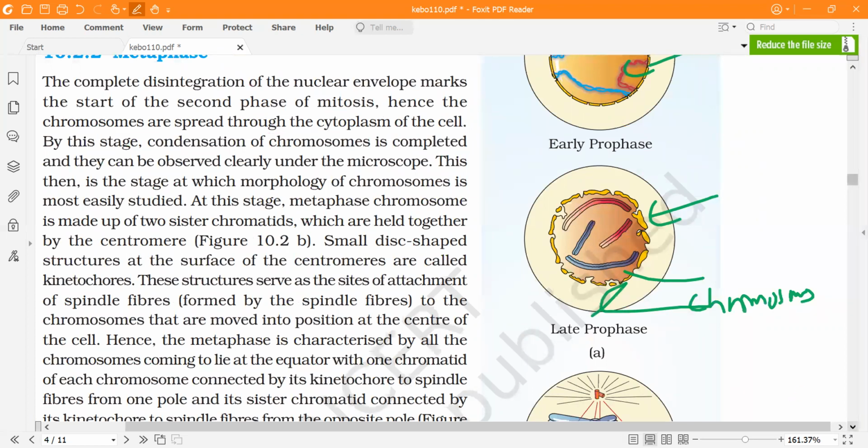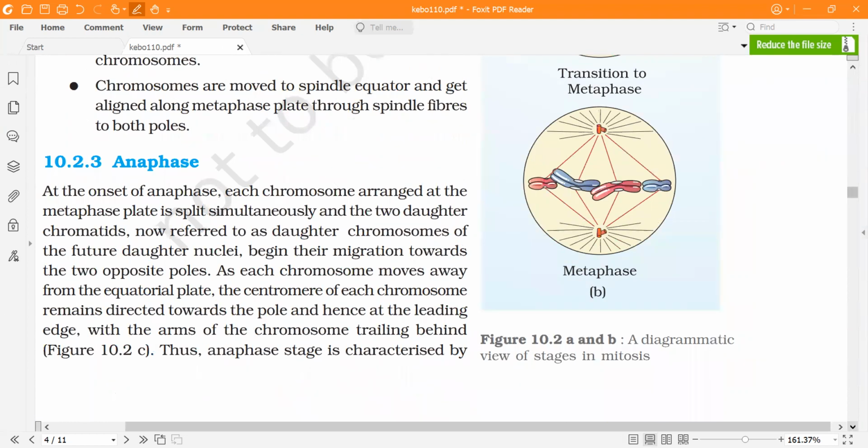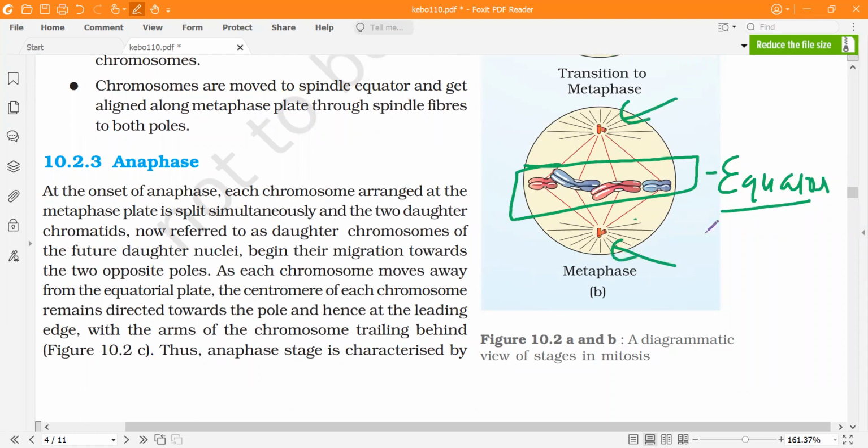Now in mitosis, in metaphase, what will happen? The chromosomes will start to get arranged at the equatorial region. So this is the transition to the metaphase. There's also the onion root tip experiment in your syllabus. As you can see, chromosomes have arranged at the equatorial region of the cell. You can see over here there are centrioles, there are spindle fibers which have been formed, and chromosomes are arranged at the equatorial region of the cell, which we refer to as the metaphase plate. These are the spindle fibers.